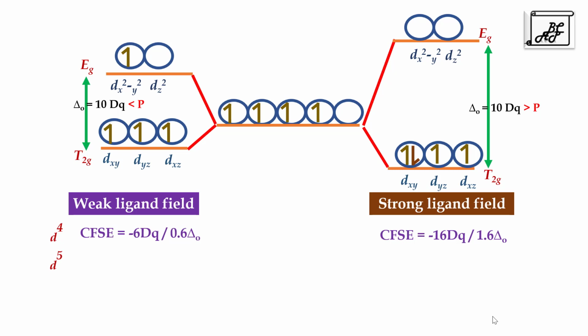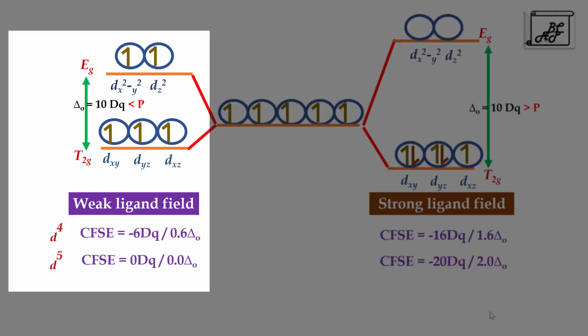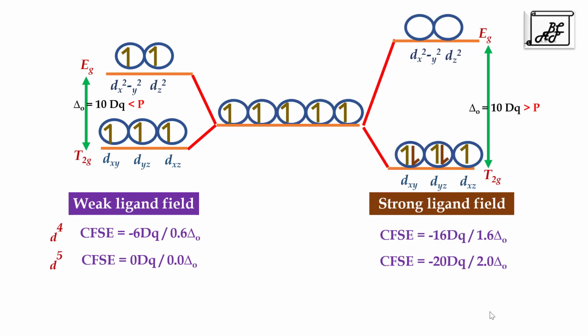In case of d5 electronic configuration, the fifth electron in case of strong ligand field gets occupied into T2g level, CFSE is minus 20 dq. But in case of weak ligand field, the fifth electron goes into the Eg orbital and CFSE is calculated as 0 dq or 0 delta O.